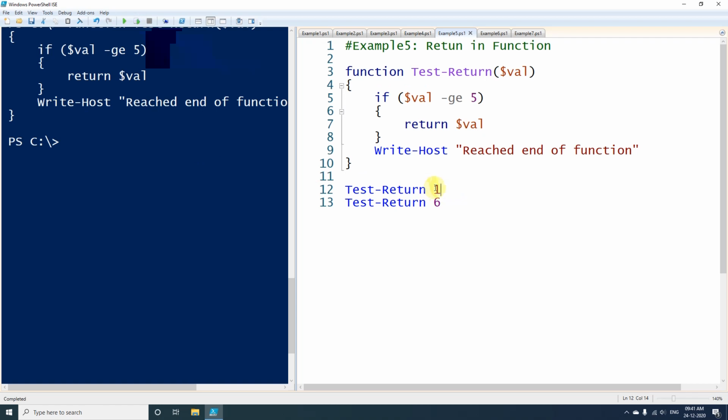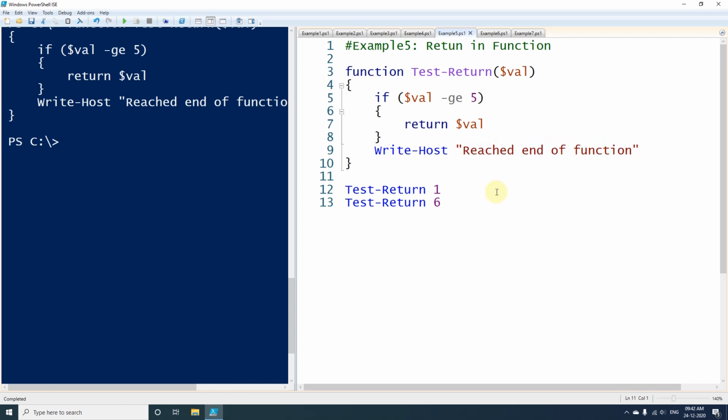So the first time we are calling this function with argument 1. So $val will become 1, and here 1 will not be greater than or equal to 5, so this condition will not be satisfied. So that is the reason we will be getting the output that we reached the end of the function.